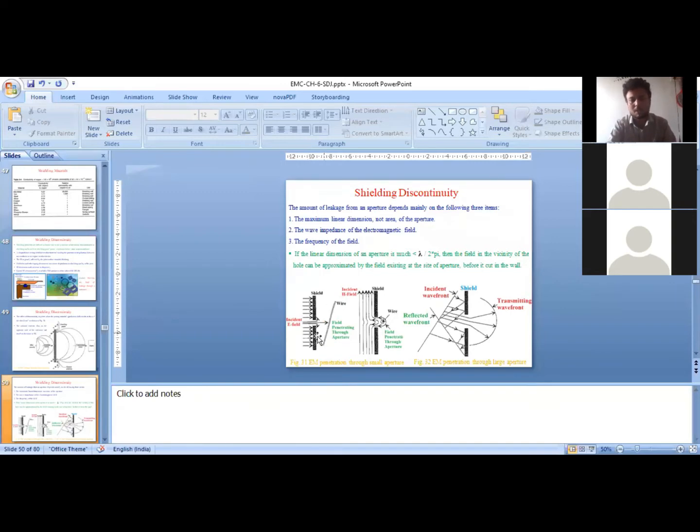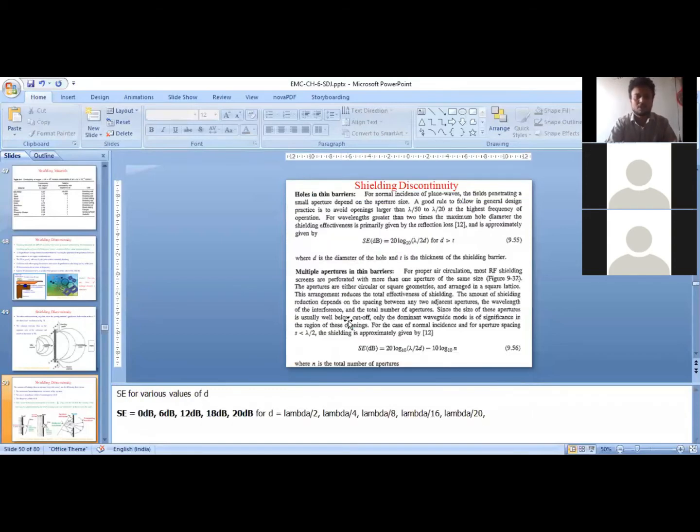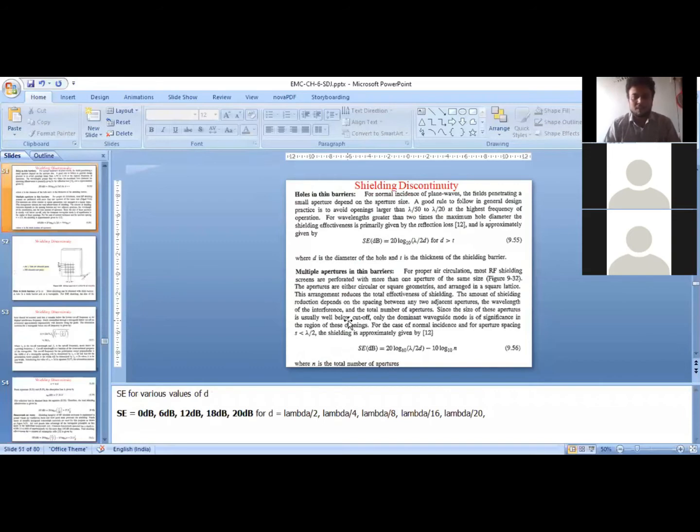If the linear dimensions of the apertures are much smaller than the wavelength, this is how the E and H fields will penetrate through the hole. And if the hole aperture or the peripheral dimensions of the aperture are large enough, or comparable to wavelength, then this is how the energy will leak through the hole. So this is with a single hole. If I have multiple holes on the shield, obviously a lot of energy will penetrate through the shield inside the shielding where your receiving device is placed, and that will affect the performance of the receiving device and reduce the shielding effectiveness. Therefore, one should calculate the effectiveness of the shielding from the diameter of the holes point of view.